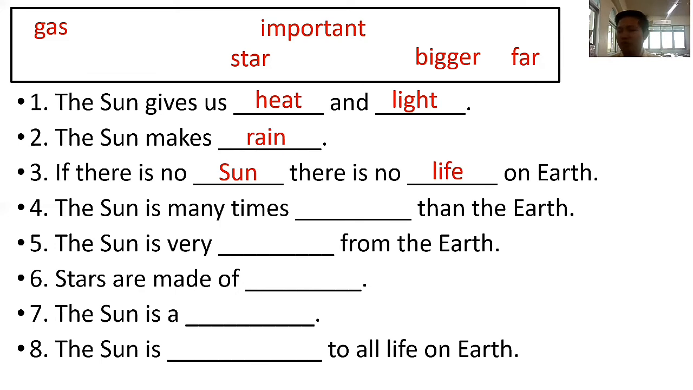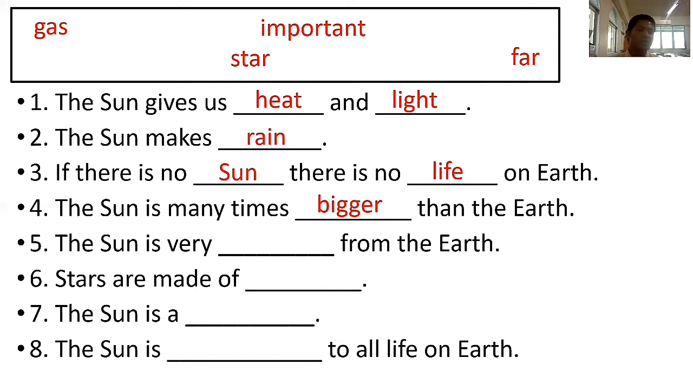That's how very important the sun is to all living things here on earth. Number 4, the sun is many times what? The sun is many times blank than the earth. If you could still remember our topic last time, you could really give the right answer to this question. What is the answer? Good job. The sun is many times bigger than the earth. Okay, look at the box or our word bank. We still have 4 words left.